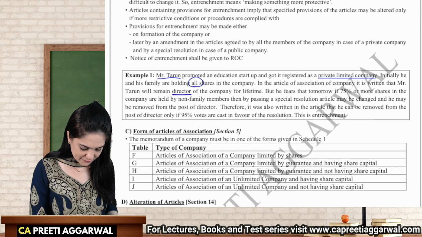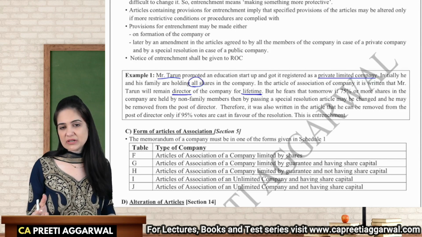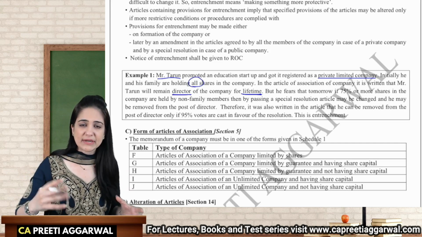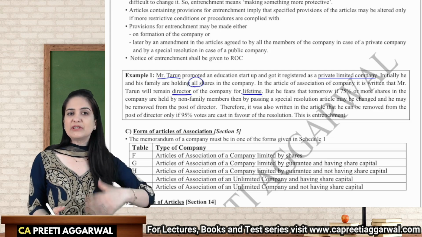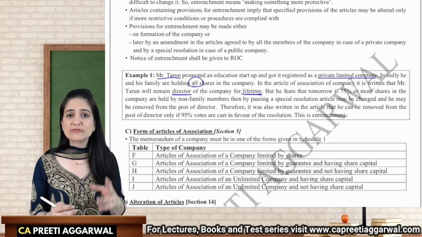Okay, he will remain director for life. But he fears that if tomorrow non-family members take control of the company, and they own more than 75% of the voting power, they will remove him from the position of the director. He doesn't want that.